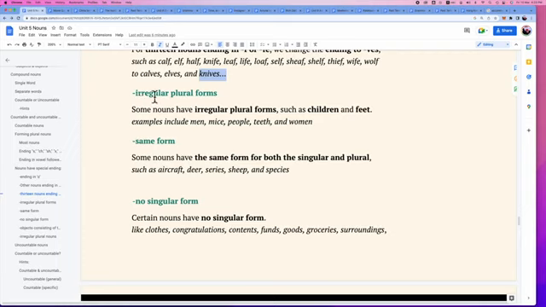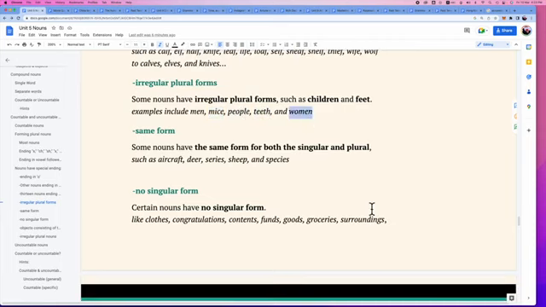And there are some irregular plural forms, which means the noun will change to a completely different spelling, not just adding s or es. For example, child becomes children, foot becomes feet, and others like men, mice, people, teeth, and women. And sometimes the nouns in plural form or singular form actually use the same spelling. For example, aircraft, deer, series, ship, species.